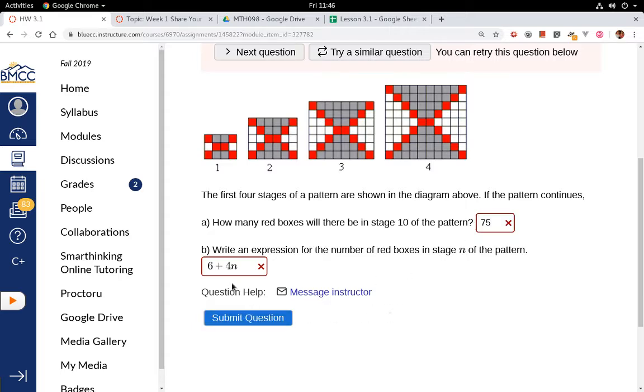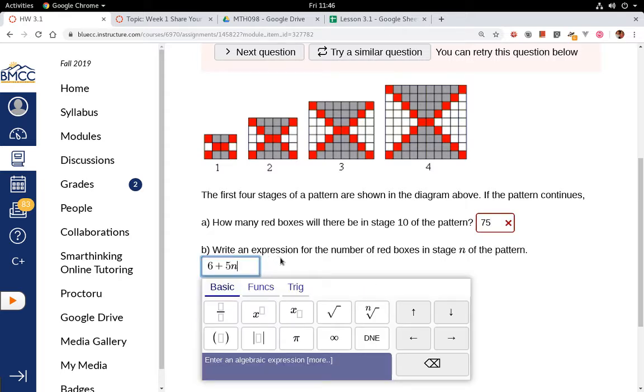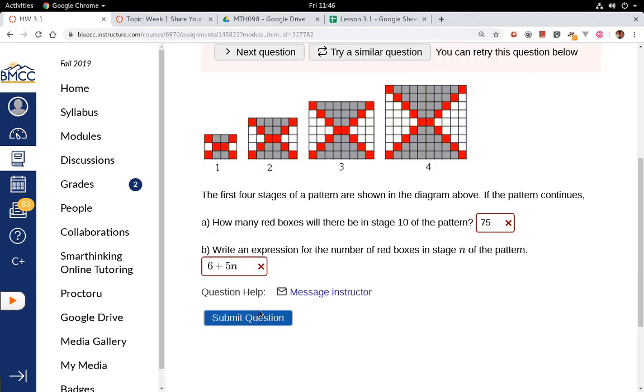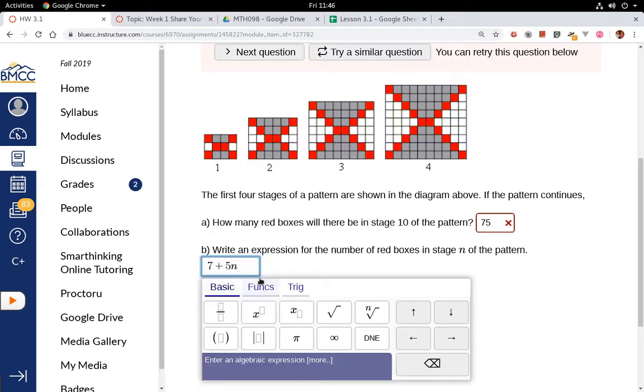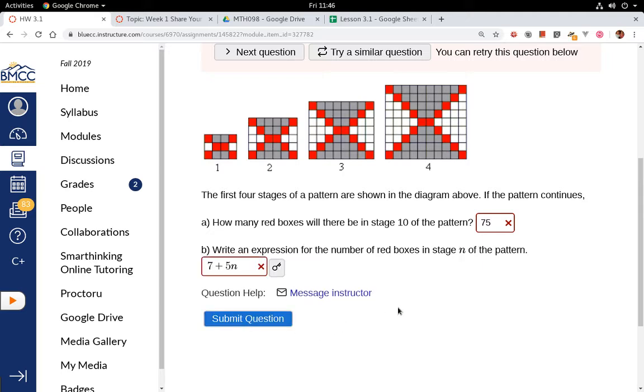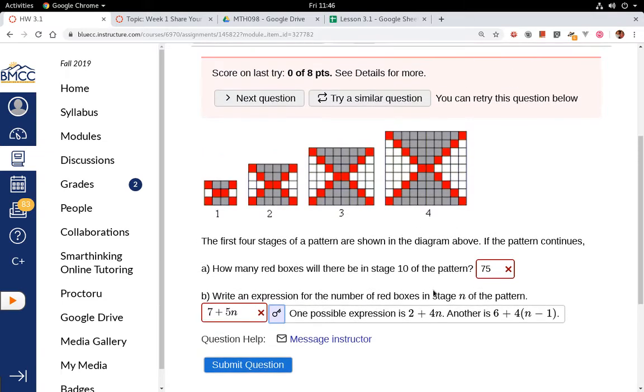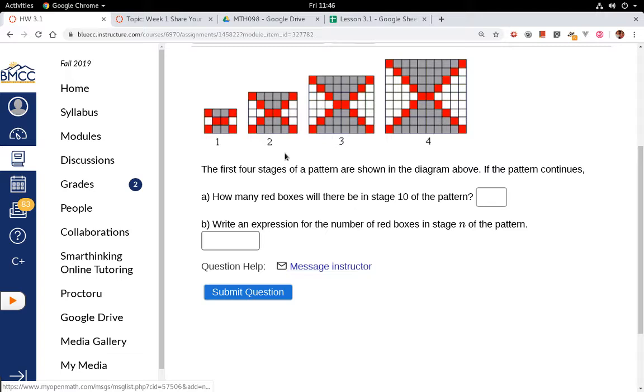If you don't get it right after a few times, then you'll be shown the answer. And then you have to try a similar question. So up here at the top now I can say, okay, I want to get this right. So I read what their answer is here, and then I try to figure out how that works, and then I go try a similar question. Now sometimes the question is going to look exactly the same, and sometimes it will look much different. It just kind of depends on the type of problem.